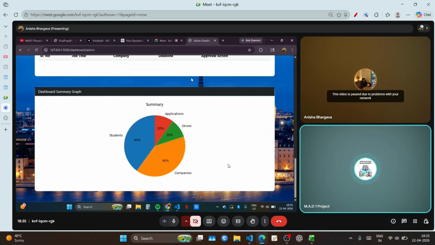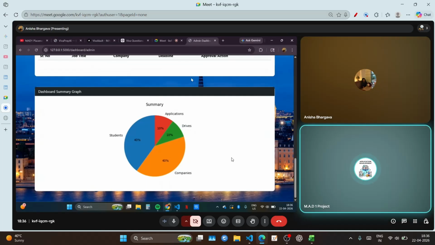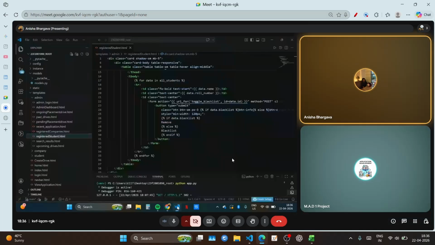Is this dummy data or the real one that you have first fetched from the database and thereafter parsed, or dummy data that you have used to show? So, sir, this is real data fetched from the database. Is it really? Yes, sir. Then can you show the route or the data from where you have fetched and parsed to show in this format?